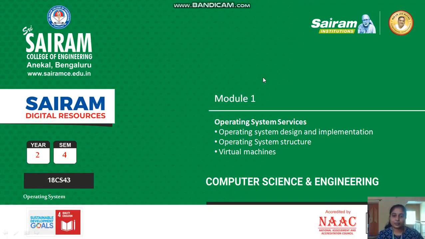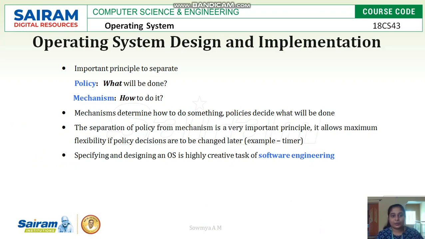Hello everyone, in this video we will see operating system design and implementation and its structure as well as virtual machines. So operating system design and implementation depends on two things. One is policy, what should be done, and second one is mechanism, how it should be done. So mechanism determines how what was decided to be done can be implemented, and this policy and mechanism depends on the set of rules provided by local government as well.